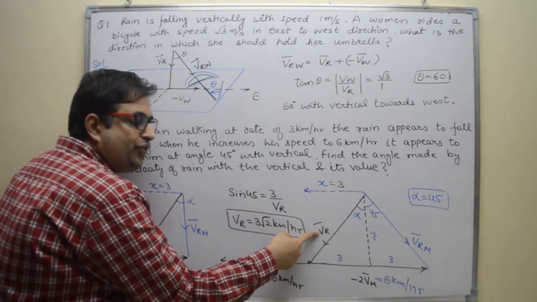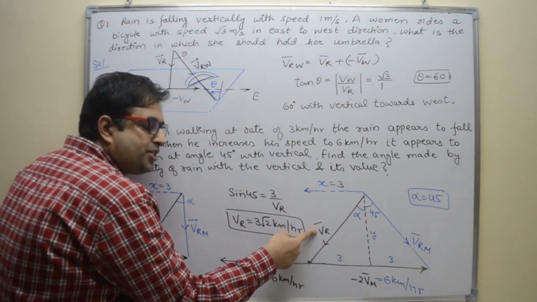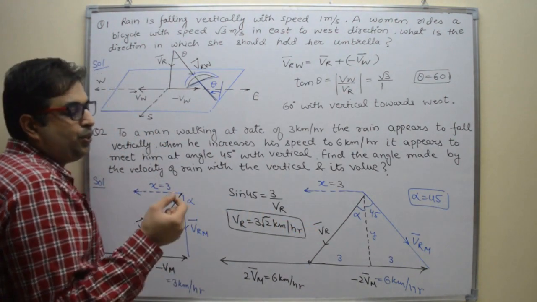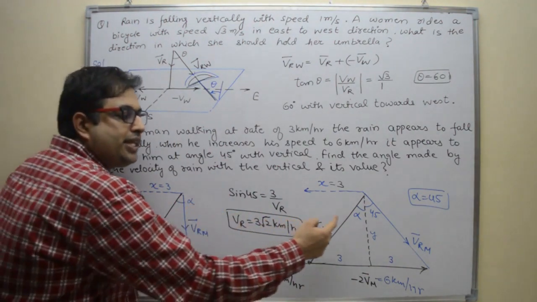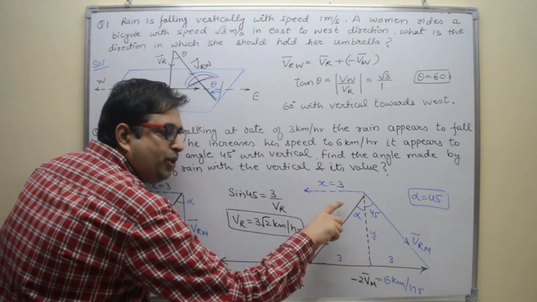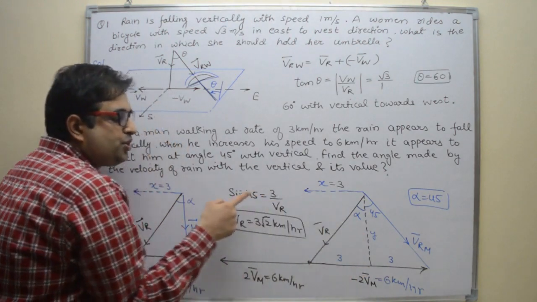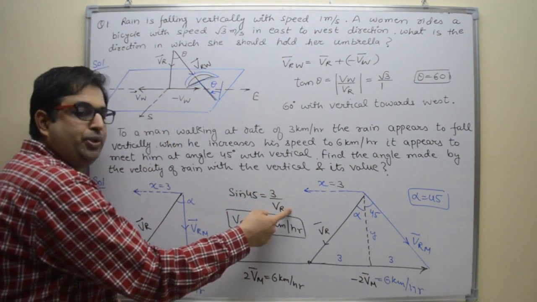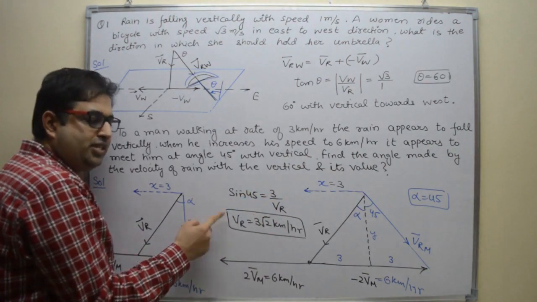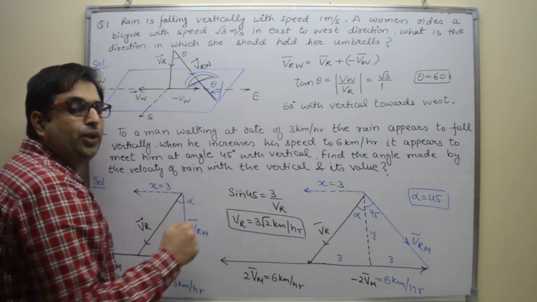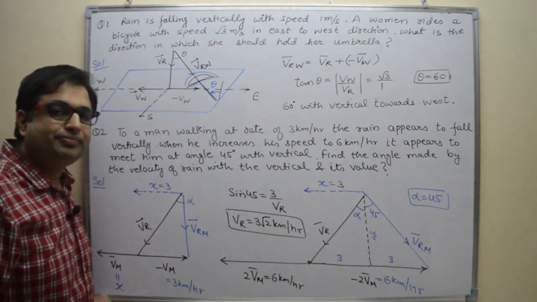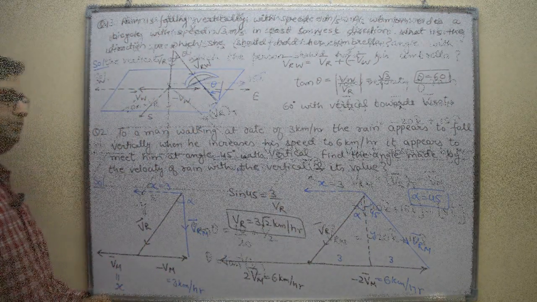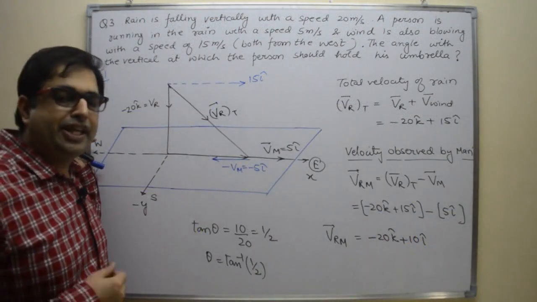Now we have to find out the velocity of rain. So for the velocity of rain, you can use Pythagoras theorem or you can use sine 45 degrees. Sine 45 degrees is perpendicular upon hypotenuse. This is 45. So sine 45 is perpendicular upon hypotenuse. So velocity of rain is 3 root 2 km per hour. Angle is 45 degrees with the vertical. Understood? Now let us see the next problem.